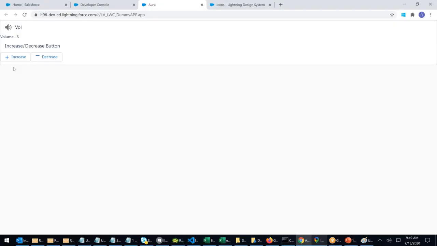See, so increase, decrease, decrease, decrease, decrease, decrease, 0. Below 0, it will not go. Even if I click, it will not go. Why? Because I said decrease only when it's greater than 0. Increase will work. See, I'm increasing the volume.